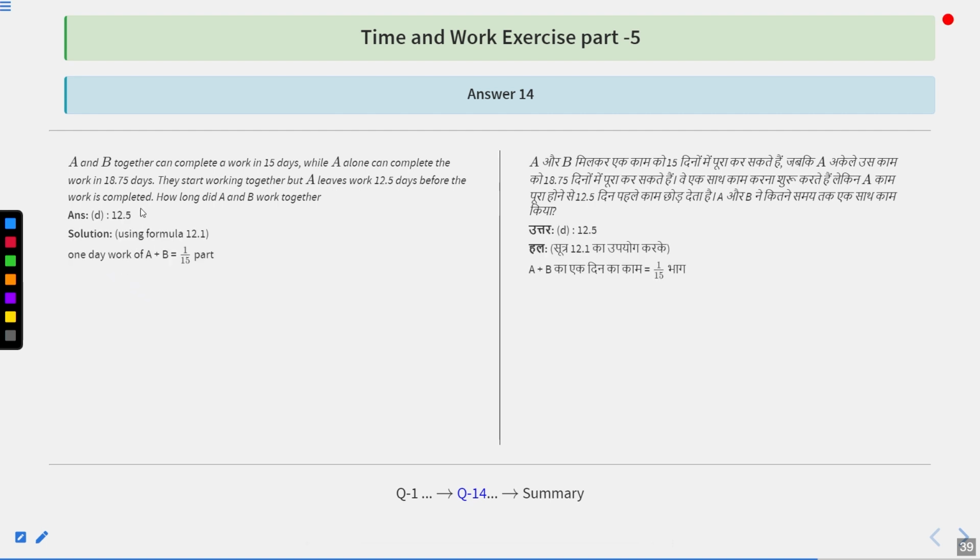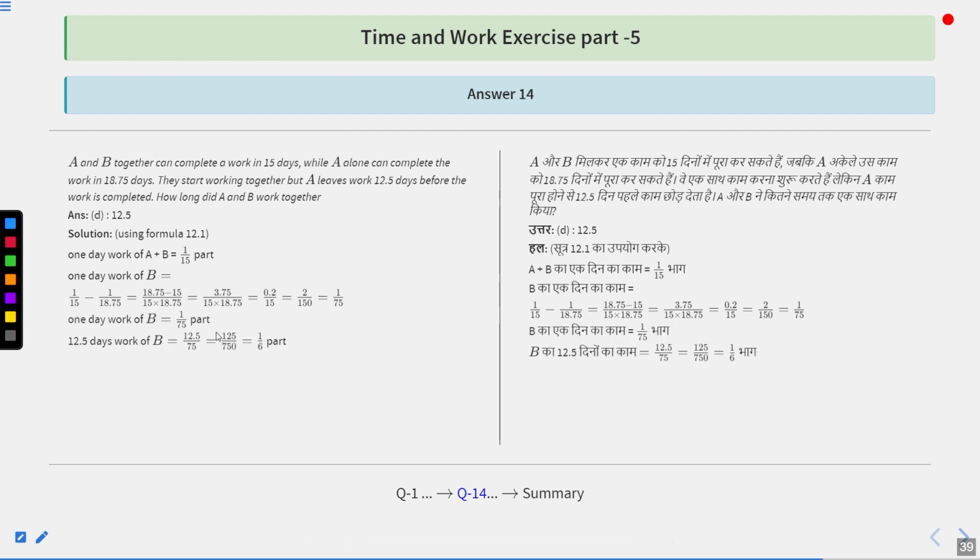So one day work of A and B is going to be how much? 1 upon 15th part, because A and B together can complete the work in 15 days. One day work of B is going to be how much? 1 upon 15 minus 1 upon 18.75, because A alone was able to complete the work in 18.75 days. So the one day work of A is 1 upon 18.75. To find the one day work of B, we subtract one day work of A from the total work. So we get 3.75 upon 15 into 18.75, that becomes equal to 0.2 upon 15 or 1 upon 75. So one day work of B is 1 upon 75 part.